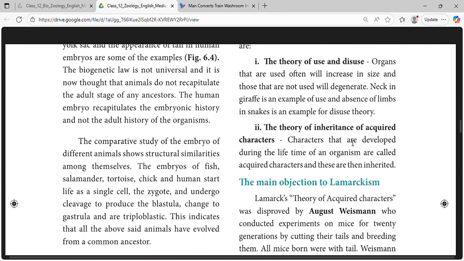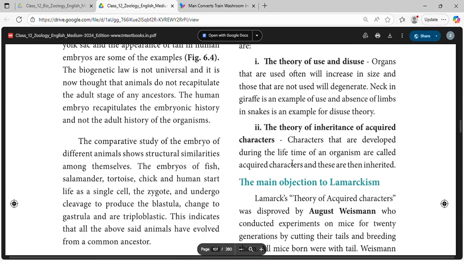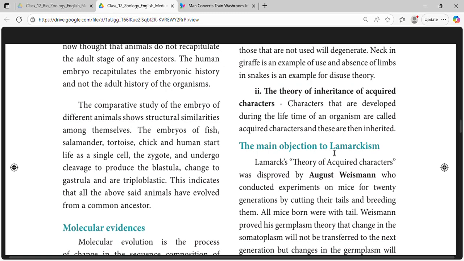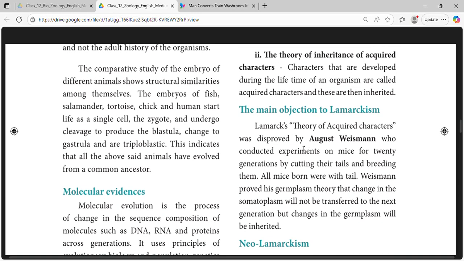The theory of inheritance of acquired characters. The characters that are developed during the lifetime of an organism are called acquired characters, and these are then inherited.